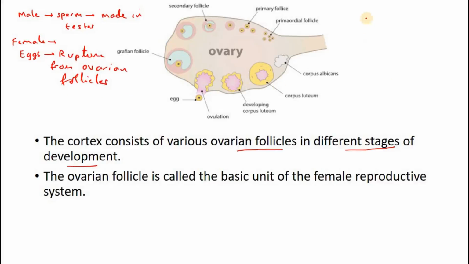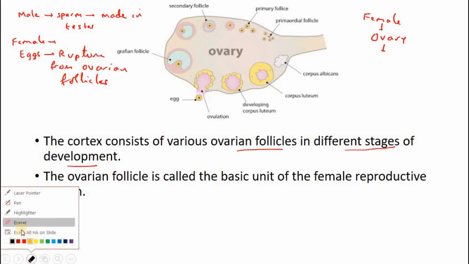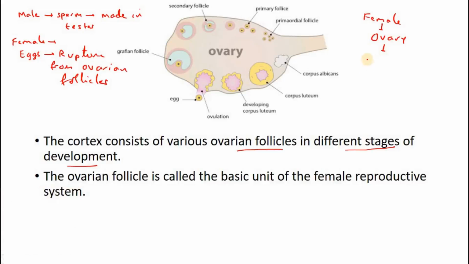So in a female, the ovary has hundreds, or maybe not even hundreds. Let's increase that amount. Let's add one more zero to it. Thousands of ovarian follicles. Thousands. And what will happen?